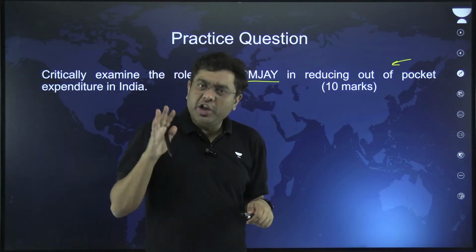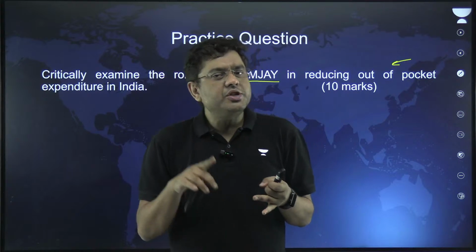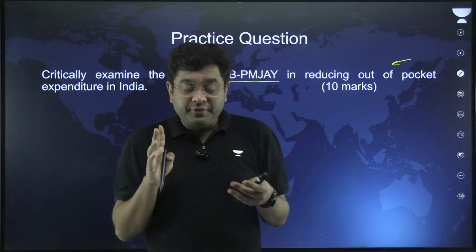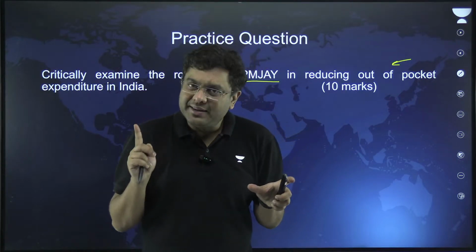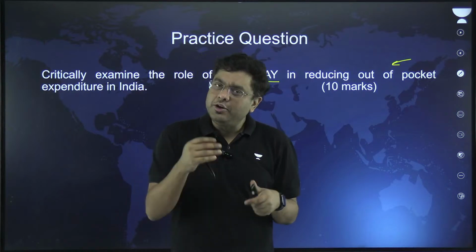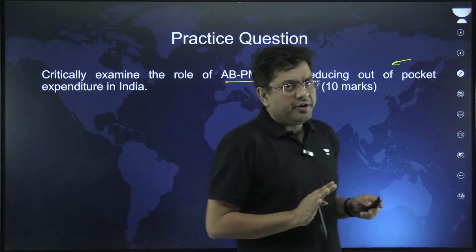Now, what it leads to, the overall impact: increase in out-of-pocket expenditure, increase in the government expenditure, weakening of the public health finances, strengthening of the private sector, ballooning of the healthcare cost. With the example of the US, you talk about it. Then you talk about what is the way forward. Okay, so that will finish the entire answer.